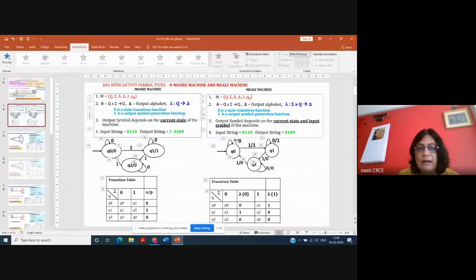There is a del. Del is this triangle. This del is an output alphabet which contains the symbols for the output string.